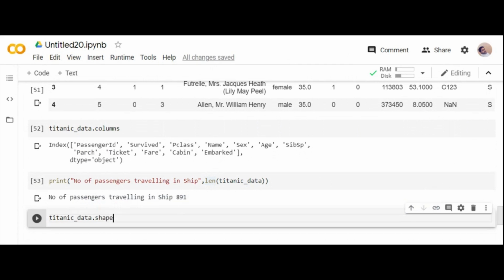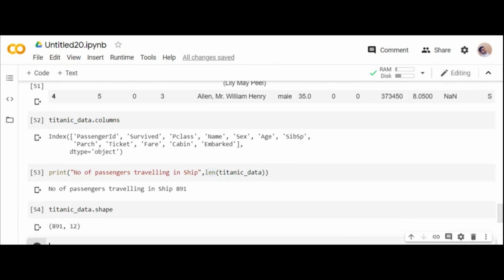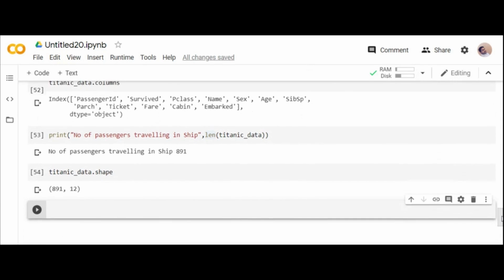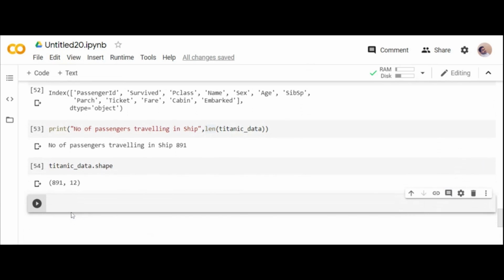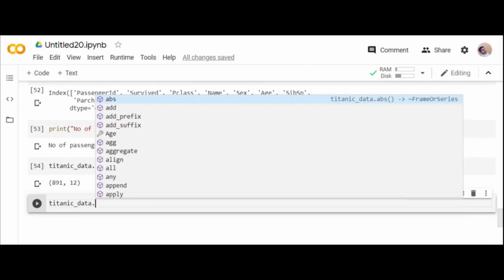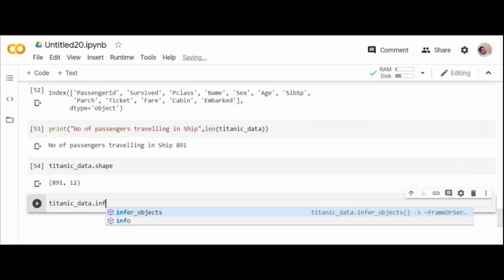See, someone said dot shape will give the number of rows and number of columns. Shape, what is the shape of the data frame? Yes. Length is a built-in function where you can find out the number of elements. Here my number of elements is the number of rows. If you want the entire information of the data, you can directly give your variable name dot info.